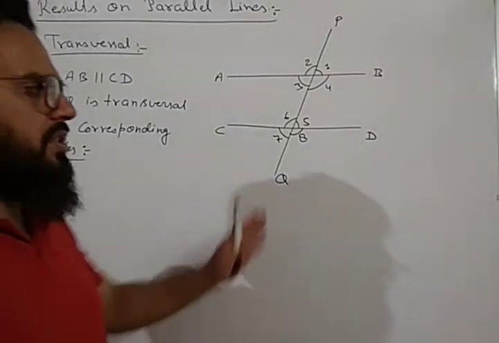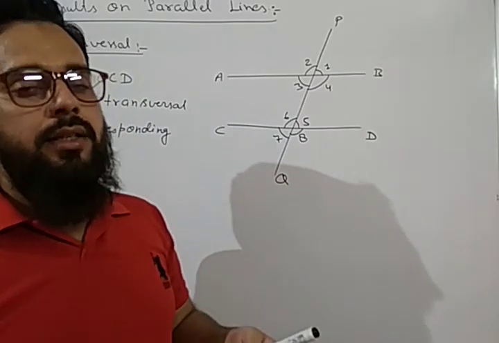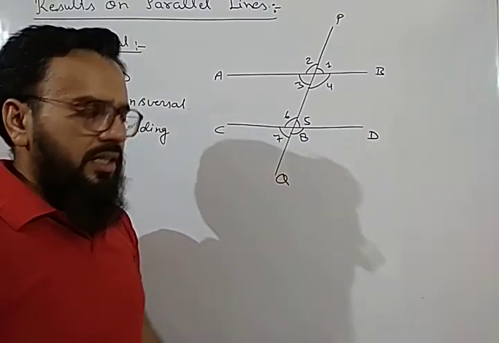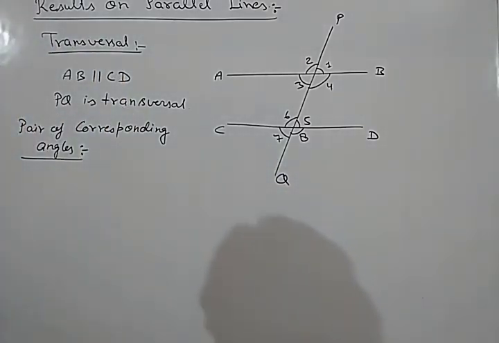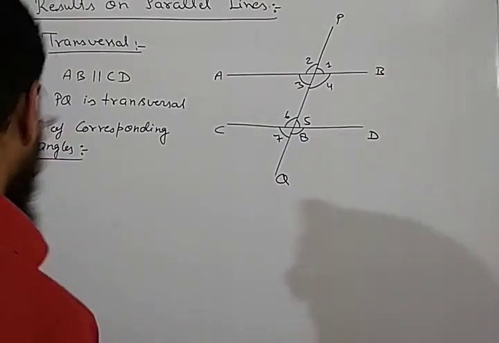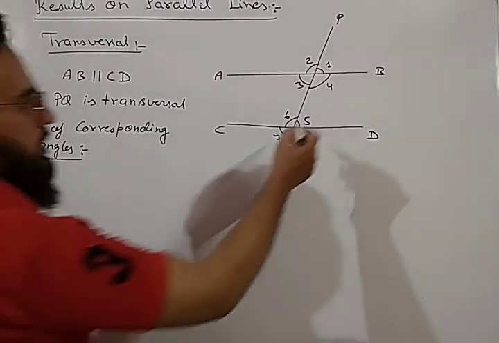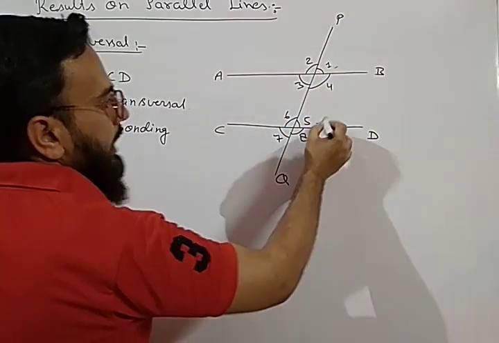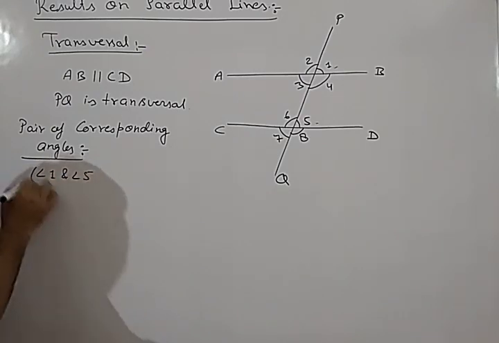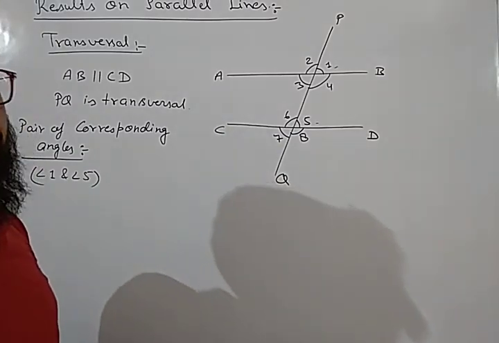I think you have all studied these angles, corresponding, co-interior, alternate, in class 7th and class 8th itself. So let us revise those angles. What are the pairs of corresponding angles in this particular figure? First is angle 1 and angle 5. They are called corresponding angles.